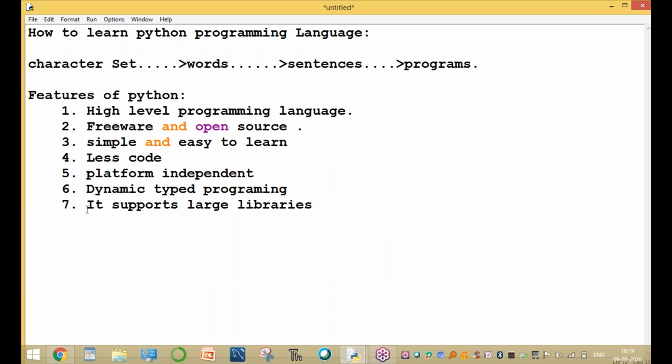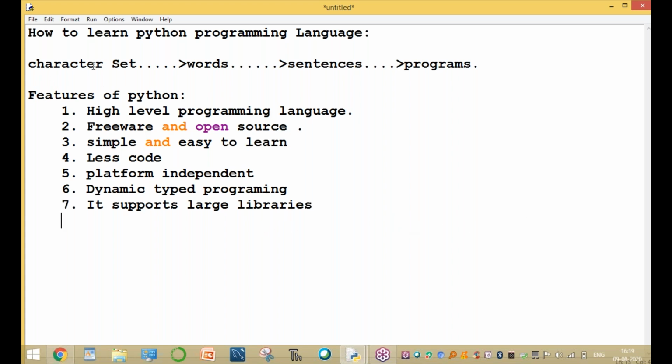These are the important features. Python is also used for different purposes: machine learning, deep learning, artificial intelligence and database applications. Okay, right, clear. These are the important applications.